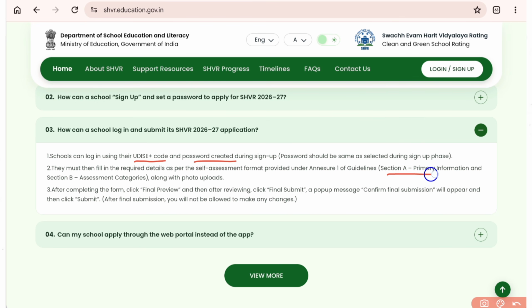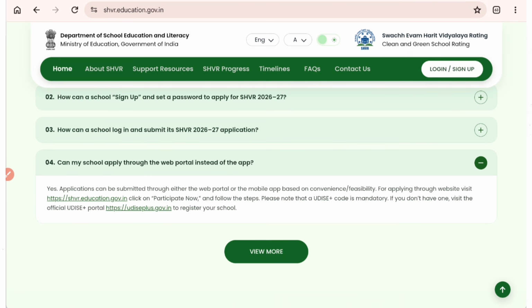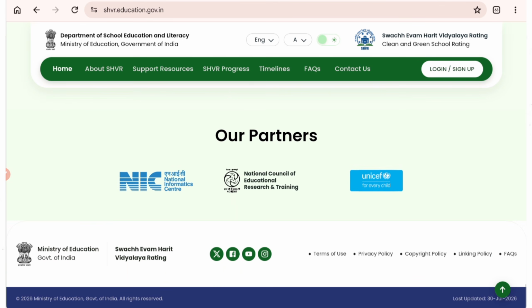Then section A is primary information about the school and section B is the assessment category, and you need to upload photographs also. So there will be your drinking area photograph, washroom area photographs, and you need to upload all those photographs. Can a school apply through the web portal instead of the app? Yes, it can be through both. Here, the partners of this are also NIC, NCERT and UNICEF. All are partnerships. It's by the Ministry of Education, Government of India.